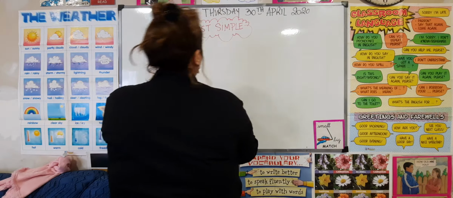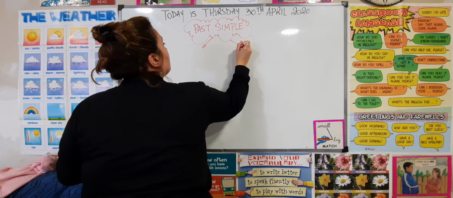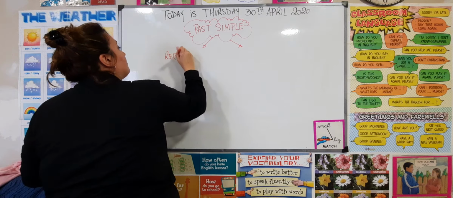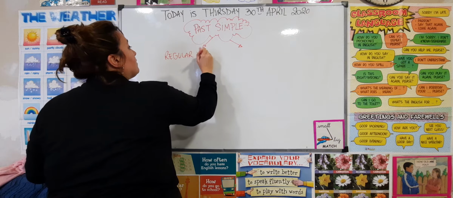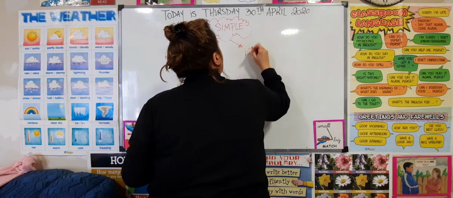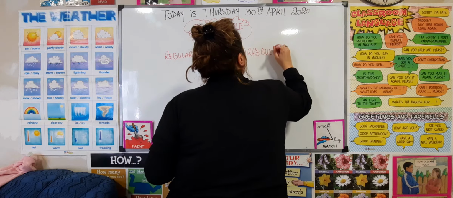So, for example, let's write it here. Regular verbs and irregular verbs.